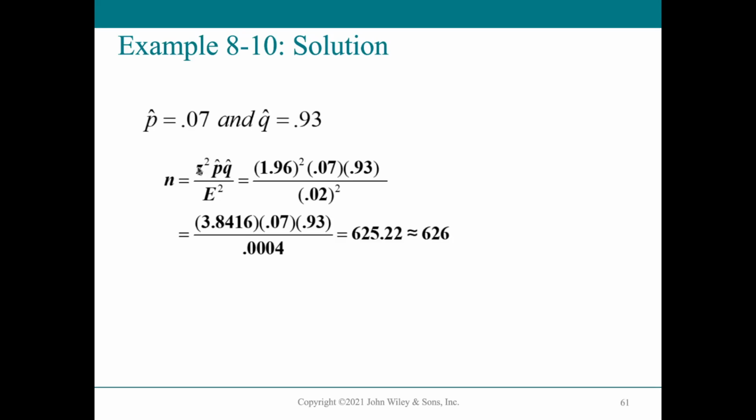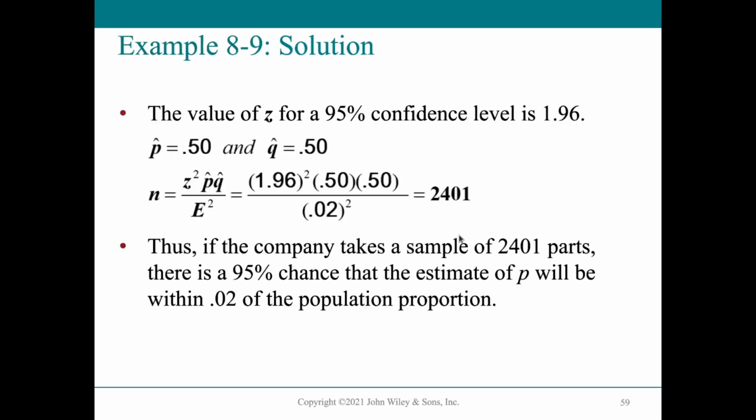So we get z squared. Again, 95% confidence, so this is 1.96, and our margin of error is within plus or minus 0.02 of our estimate. We plug it in our equation and get a sample size of 626. And this is much smaller than the previous one, 2,400, when we assumed 50-50 chances.